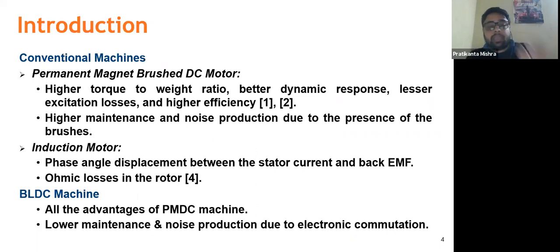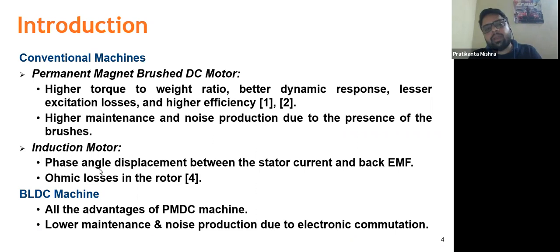The excitation loss is obviously zero because this is a permanent magnet motor. And as the torque to weight ratio is high, energy efficiency is also very high. But the problem with the permanent magnet brush DC motor is that there are brushes present. These brushes produce some noise, and because they are carbon brushes, they need to be replaced every now and then. At that time the maintenance cost increases a little bit.